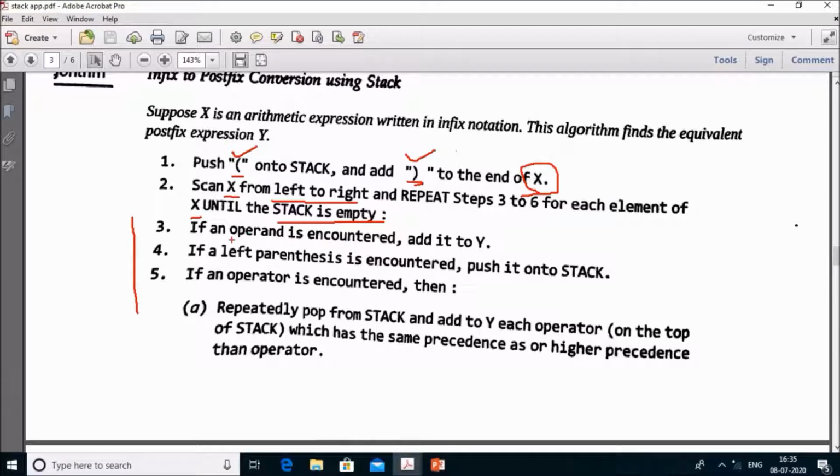If you find the operand, means A, B, C, D, add it to the Y. If you find the left parenthesis, then add it to the stack.